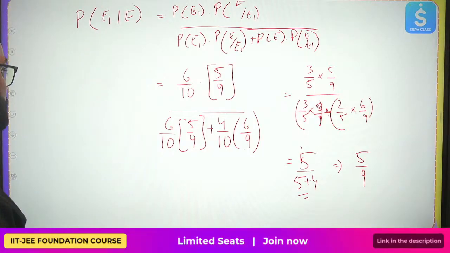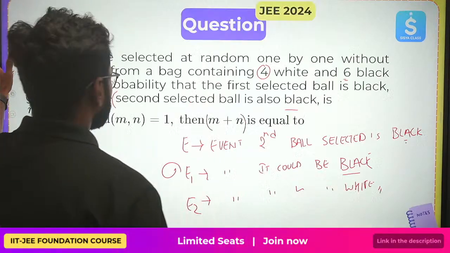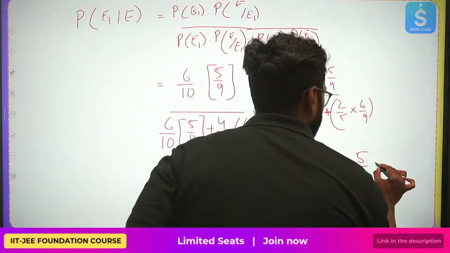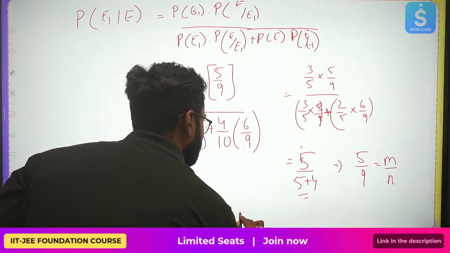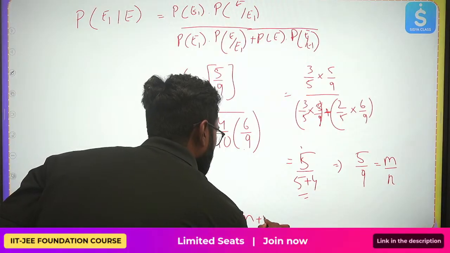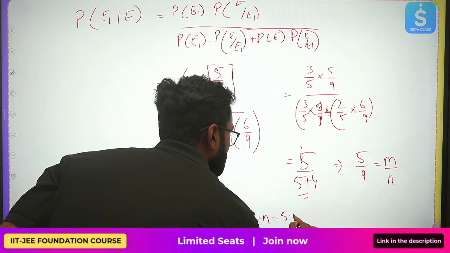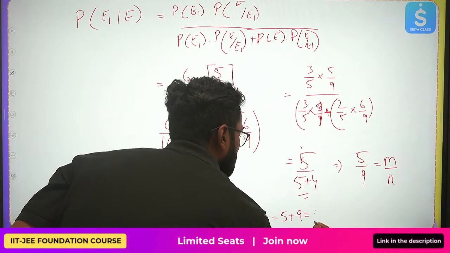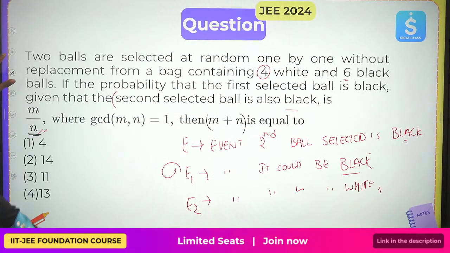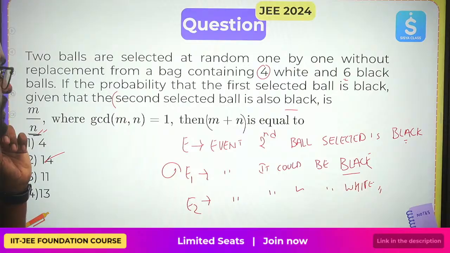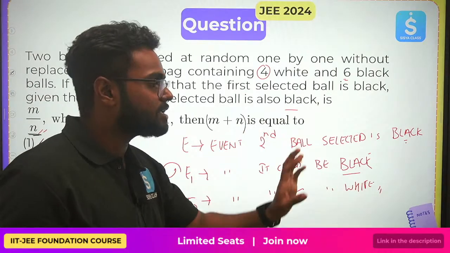Let's continue. So what is the question? So this is m by n. Now the total is given by 5 plus 9, that is 14. Do we have this option? Yes, we have this option. Understood, right? E B, the event that the second ball selected is black.